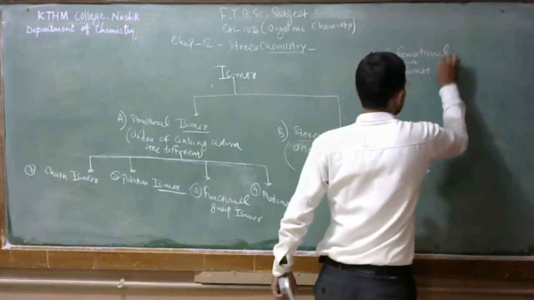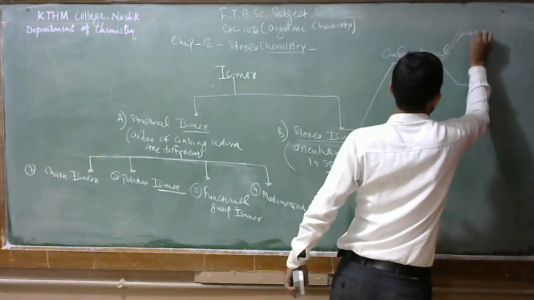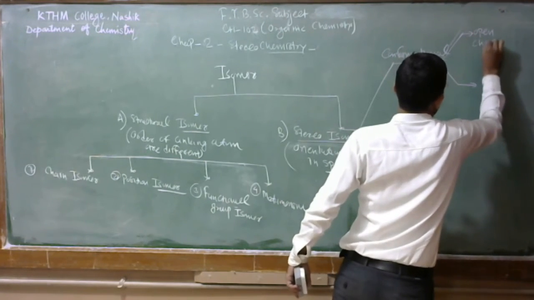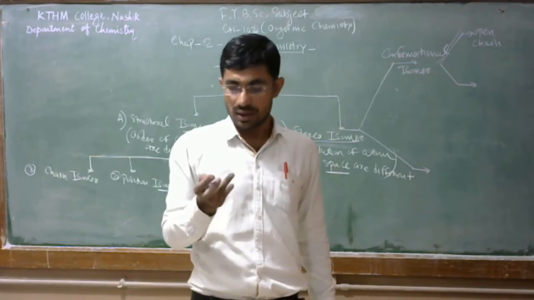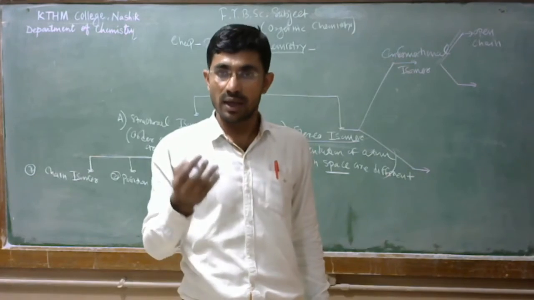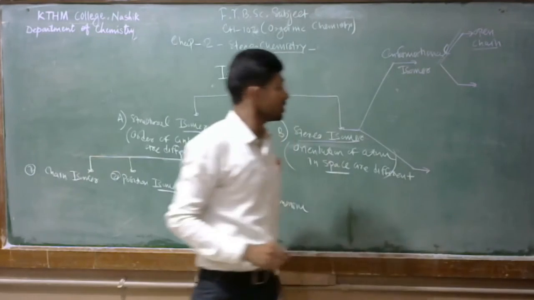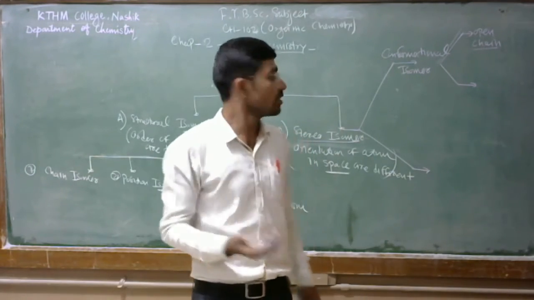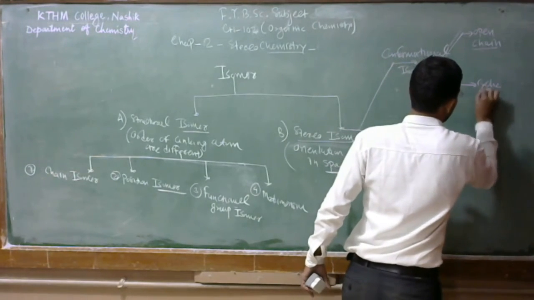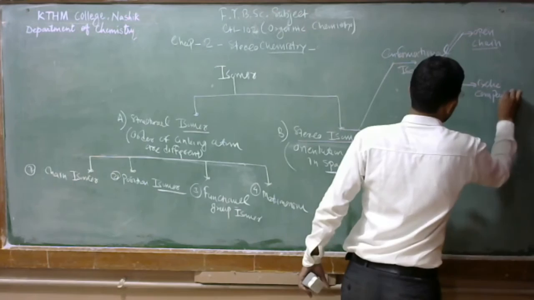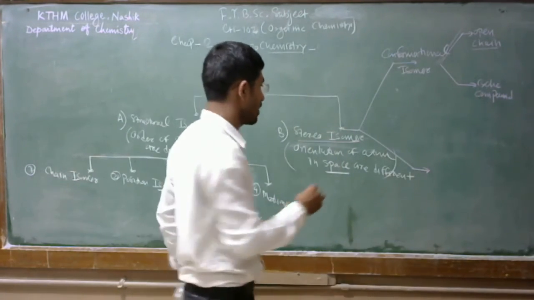Conformational isomerism we can further classify for open chain compounds. Open chain compounds means ethane, propane, and butane. In those compounds, we observe carbon-carbon free bond rotation. Because of that, the conformation is different. Then also in cyclic compounds, like cyclohexane, we observe different conformations. So in cyclic compounds, we also observe conformational isomerism.